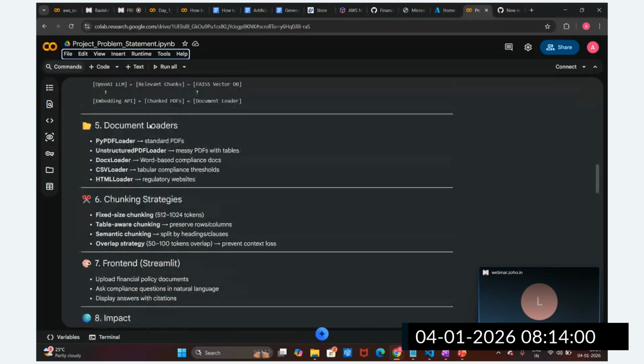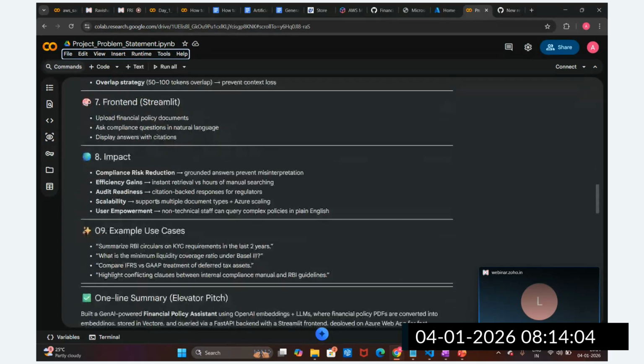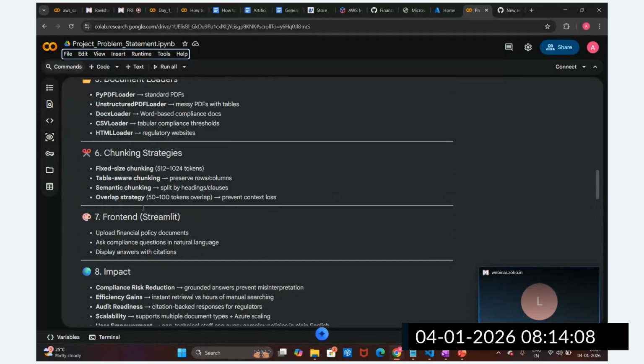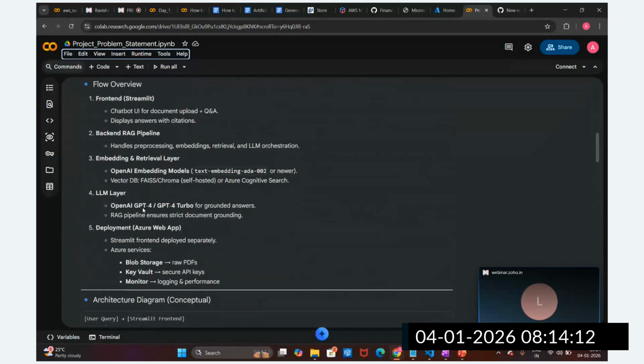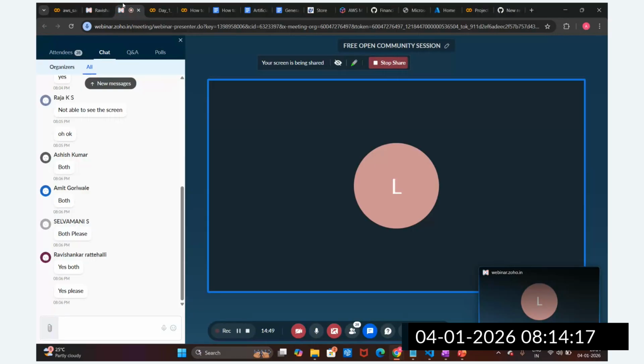And then we have the different document loaders and chunking strategy. We are going to explore the front end. What is the impact of this? So I have prepared all this question answering for your preparation, guys, so we can prepare this project end to end. I will provide this whole document as well as the question answering, covering the possible questions that will come on this project.